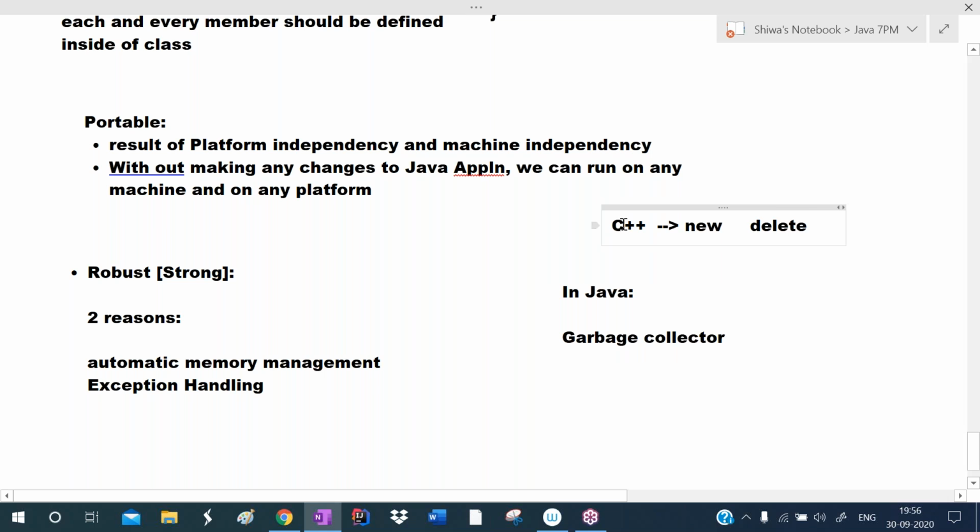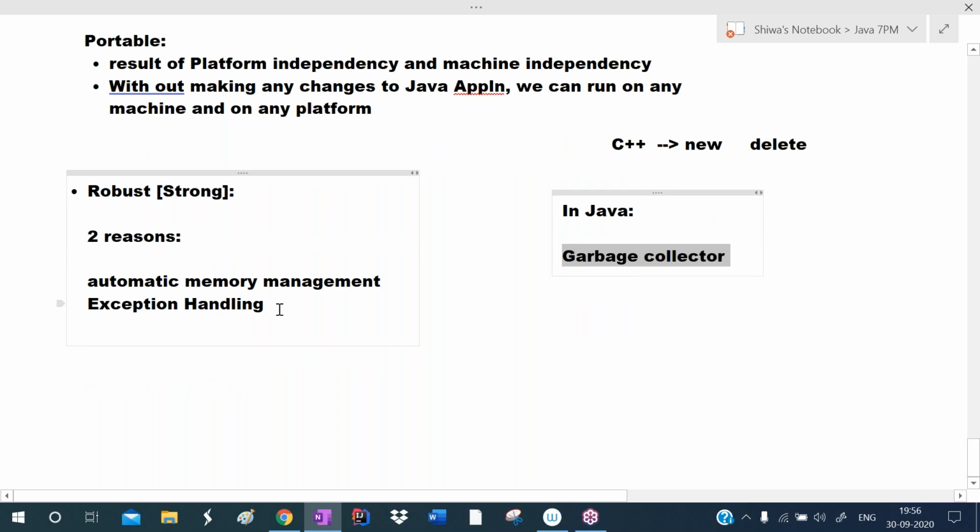Whereas in case of C++, if we are allocating the memory by using new, as a programmer, we must destroy that memory. Otherwise, that memory will not be destroyed. Whereas in case of Java, there is a garbage collector. This garbage collector removes unwanted objects. If any unreferenced objects are there, those will be removed. If you are not using any object for a longer time, that will be removed. That is automatic memory management.